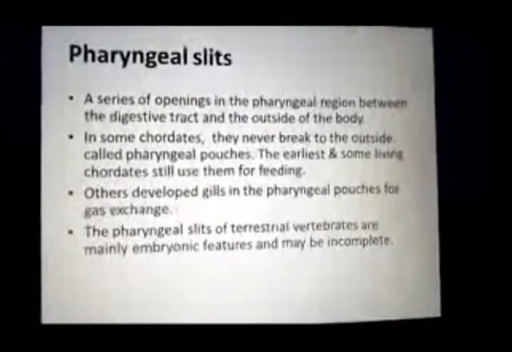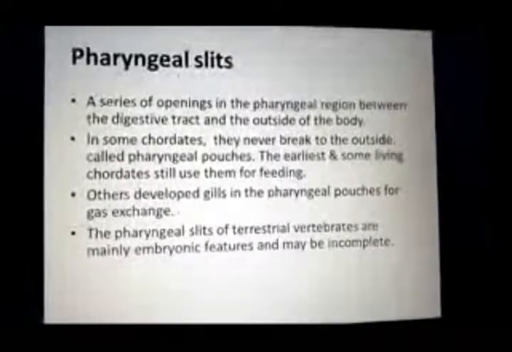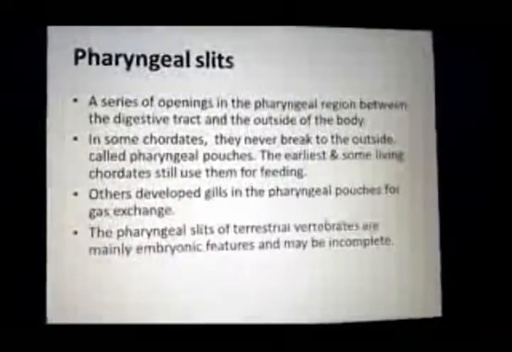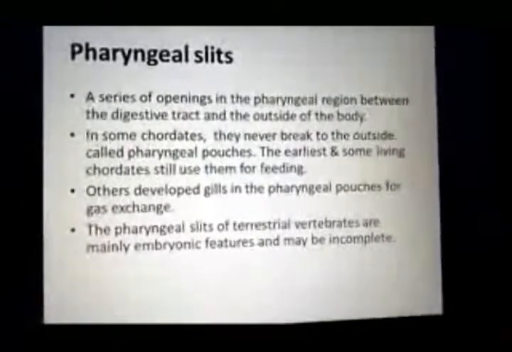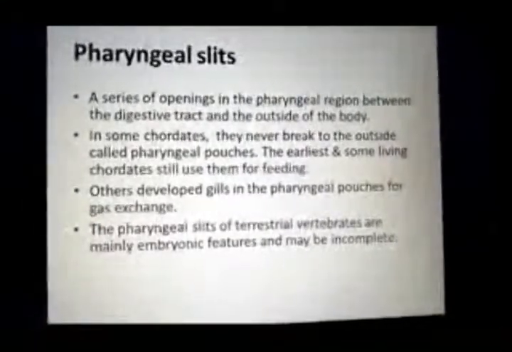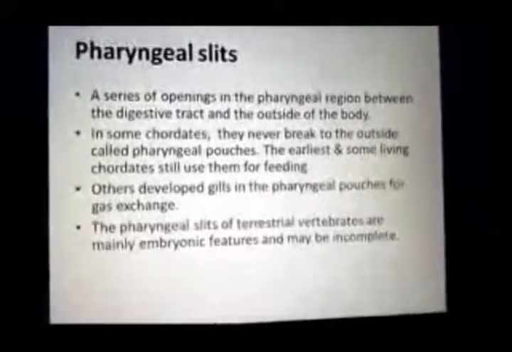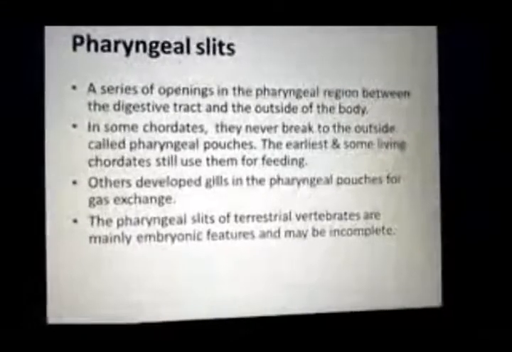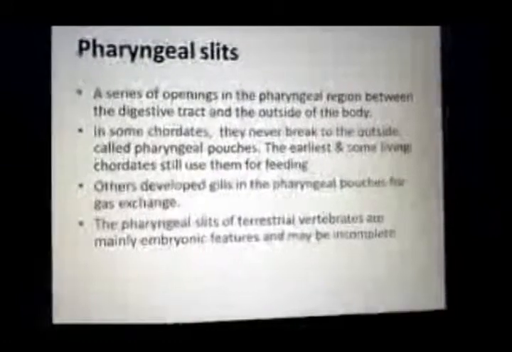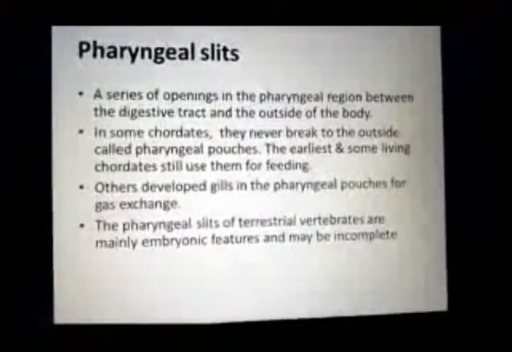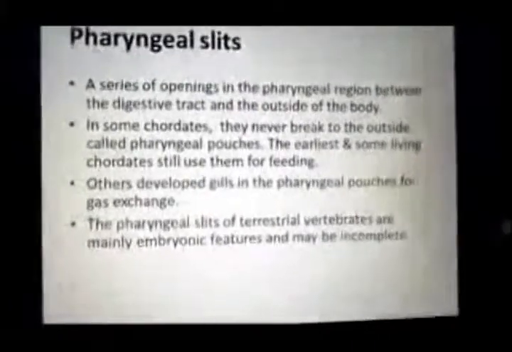These were used for filter feeding in earlier animals, and in some modern chordates they are also used for filter feeding. In some modern chordates, the pharyngeal slits develop into gills and are used for respiration.